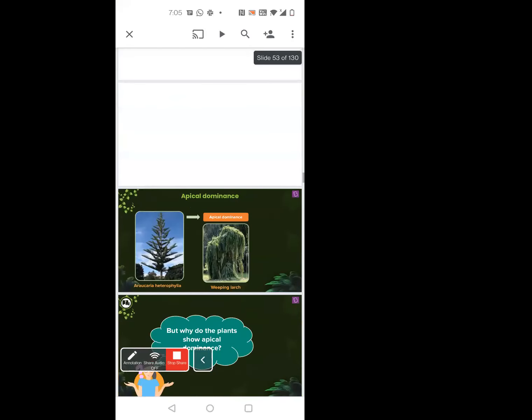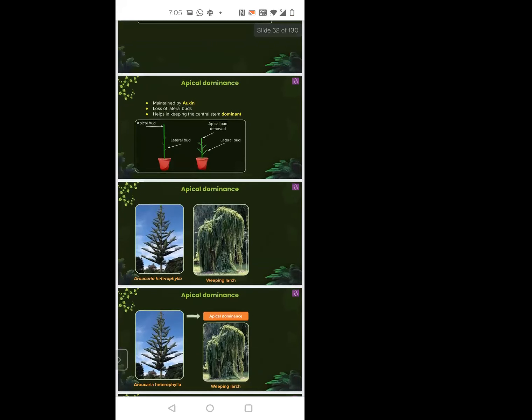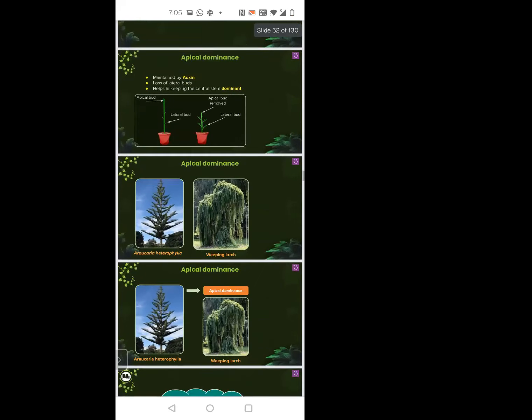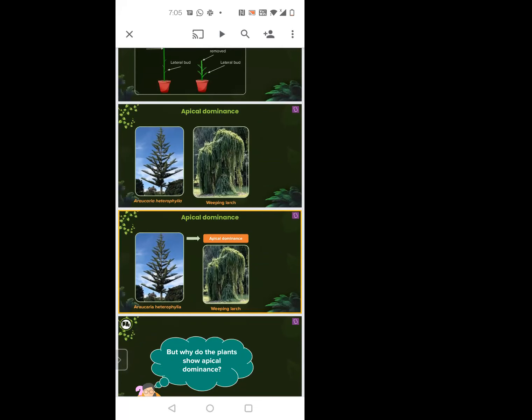So if you see in this picture, when you talk about Heterophylla and weeping larch, which is taller? This one, Heterophylla. Yes, exactly. So why is Heterophylla taller? Is it because it was able to grow... No. There is something wrong here. Is this marking wrong or is this thing wrong? Just a second. Let me check the other file. One second. Yes, ma'am.